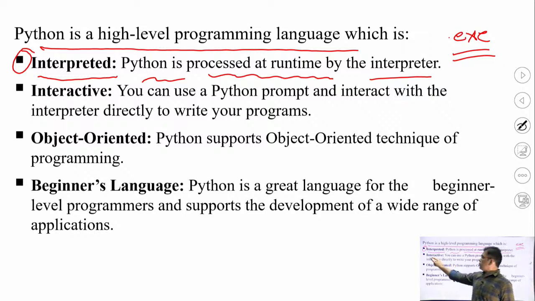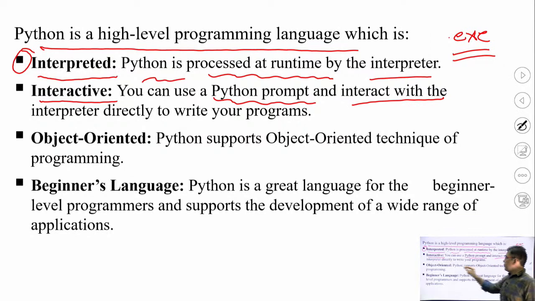The second advantage of Python is that it is interactive in nature. Today we are covering type conversion in Python. There you can understand the use of the interpreted and interactive features of the Python programming language. So you can use a Python prompt and interact with the interpreter directly to write your program.